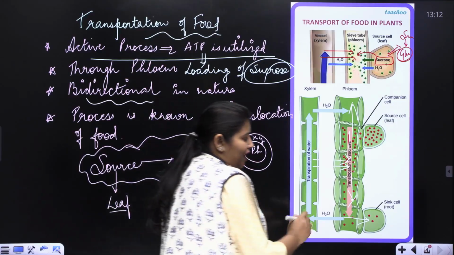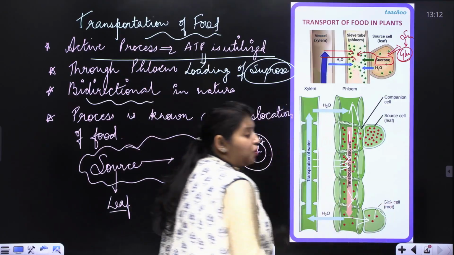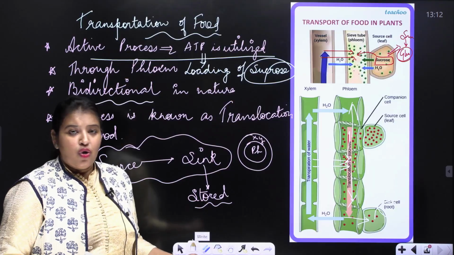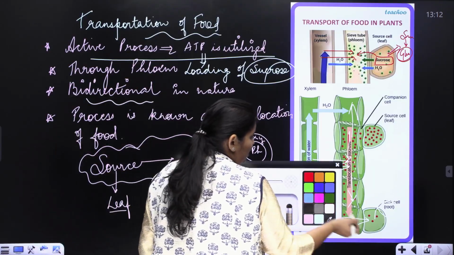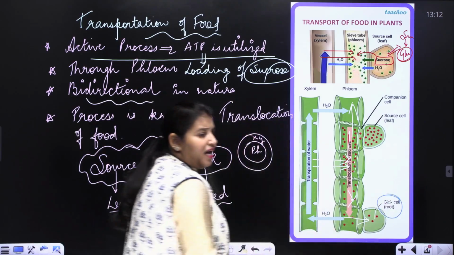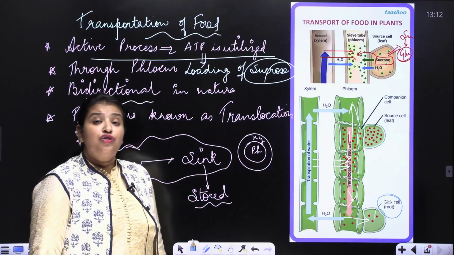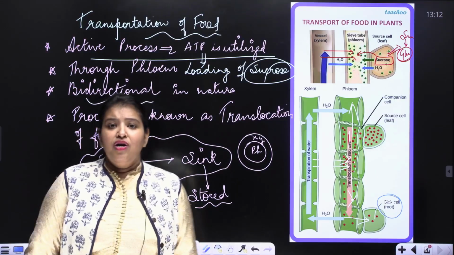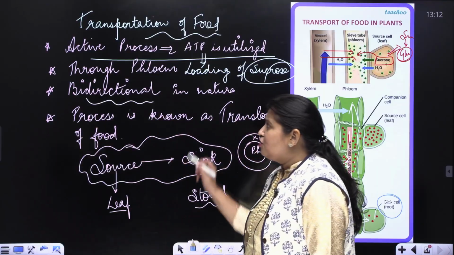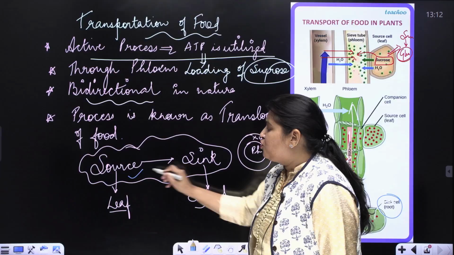Ultimately, this process will keep on happening till sucrose reaches the last cell, which is the storage cell. In this case, the storage cell is the root cell, and so that is the sink cell. This is the sink cell where the storage of food has to take place, and that is called the sink. Therefore, we said that translocation of food happens from source to sink.